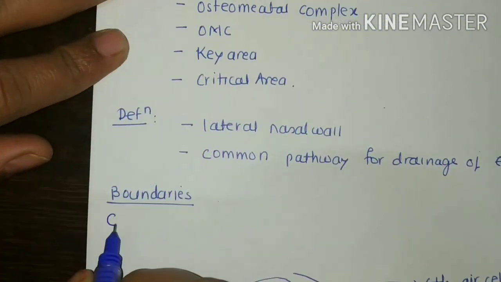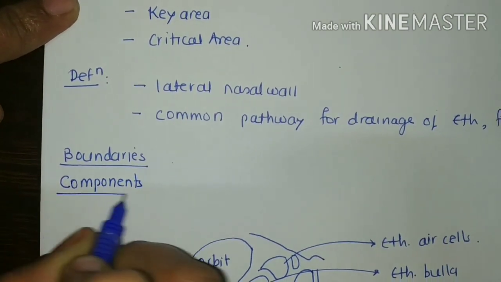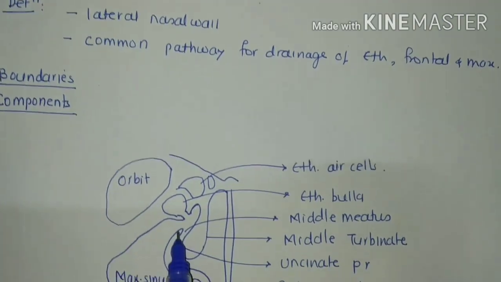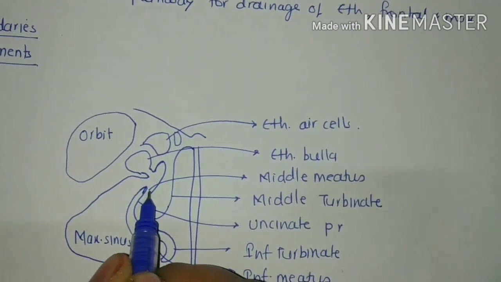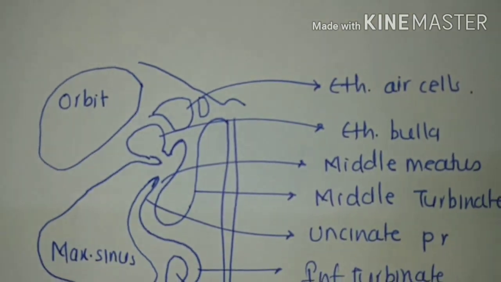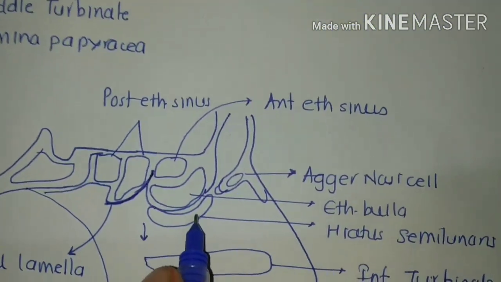Now coming to the components of the osteomeatal complex. The functionally significant components are: first, the uncinate process, which is a hook-like bony extension of the medial wall. Clear? Then the hiatus semilunaris, which is the final drainage passage.